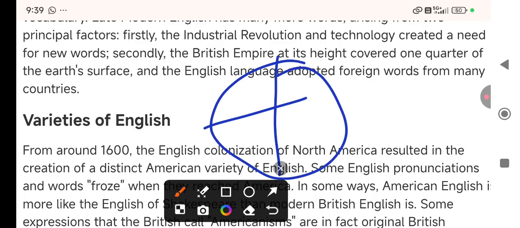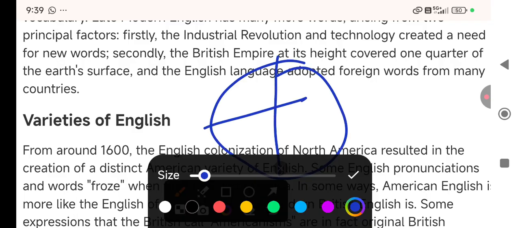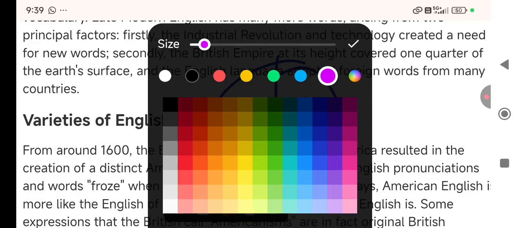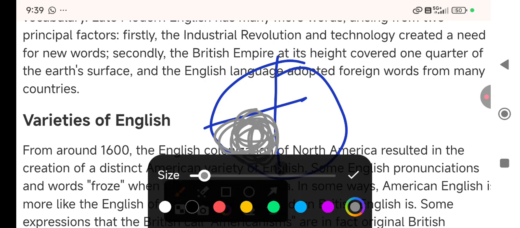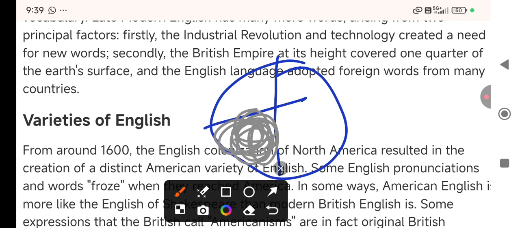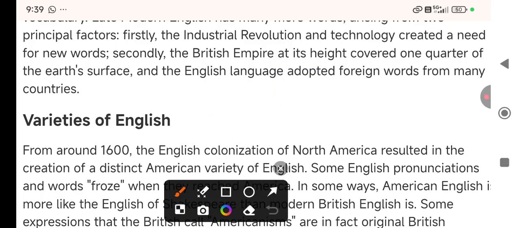Can you imagine? That's one quarter of the earth's surface, and the English language adopted, right?